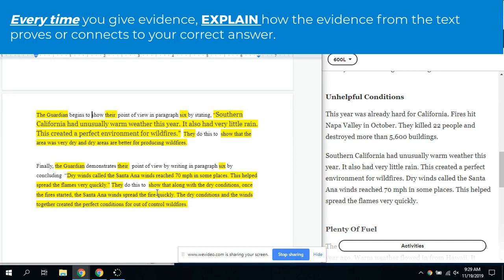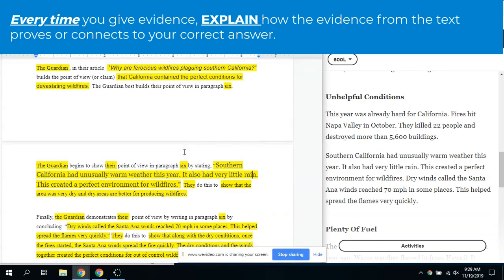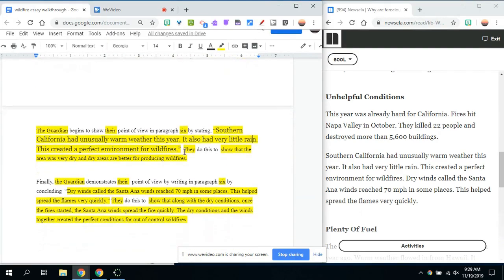They do this to show that along with the dry conditions, once the fire started, the Santa Ana winds spread the fire quickly. So I have two pieces of evidence from the text that I have included in my essay, and I explained why each one supports that claim that paragraph 6 best supports the author's claim that California was perfect for those wildfires.